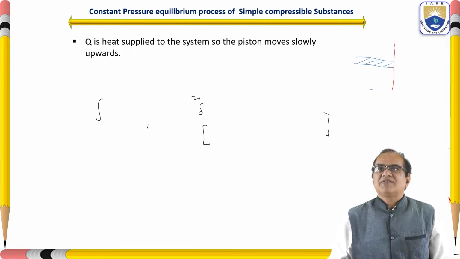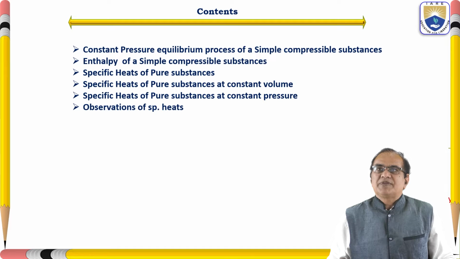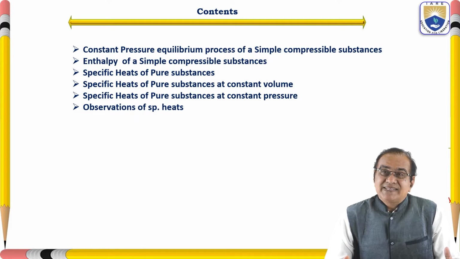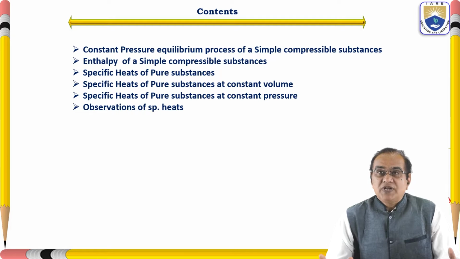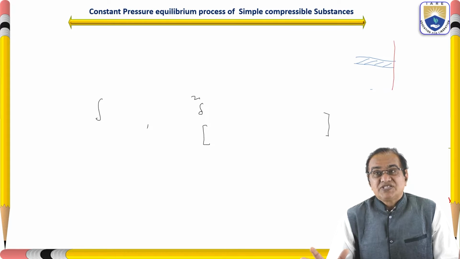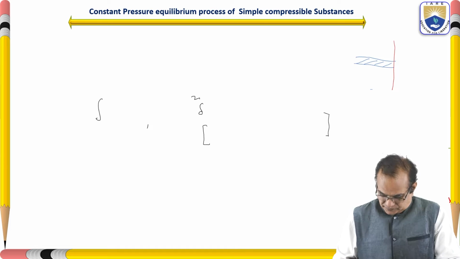So what is the meaning of a simple compressible substance? It is a substance in which only the mechanical work, that is PdV, is considered. That type of system is called a simple compressible substance. So in that only the volume change is there, so the work done will be PdV.